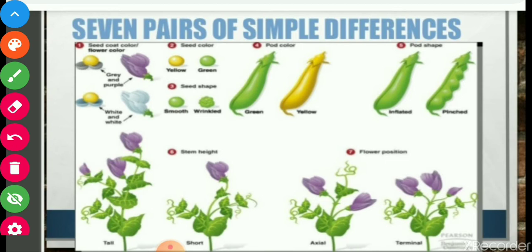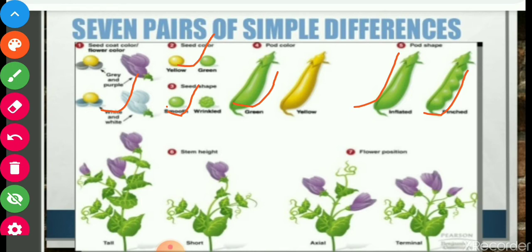See, first you see flower color purple and white, second one seed color, third one seed shape, fourth one pod color, fifth is pod shape, that is inflated and constricted. Here see the color green and yellow. Wrinkled and round seeds, yellow and green seeds. So these are the traits.